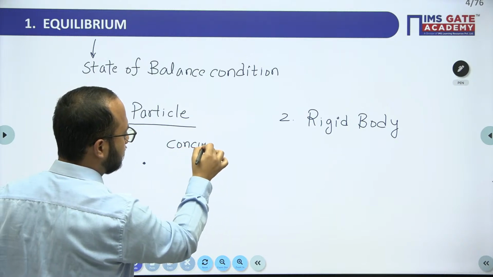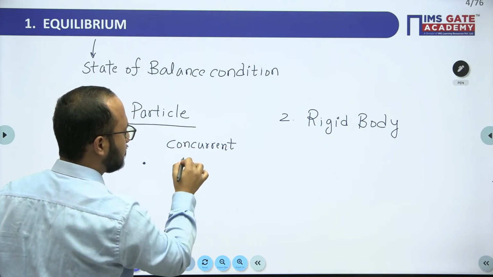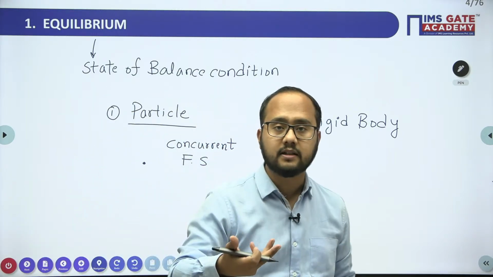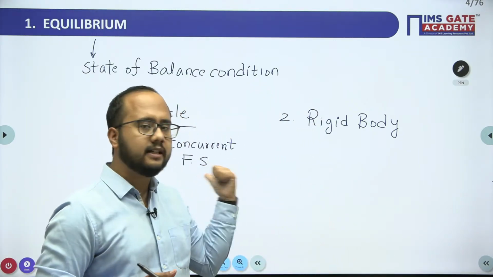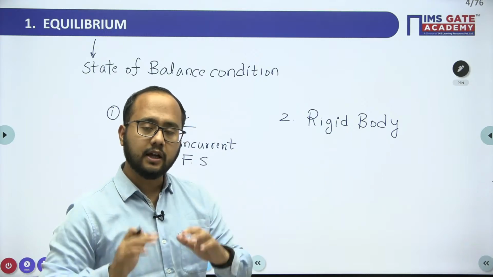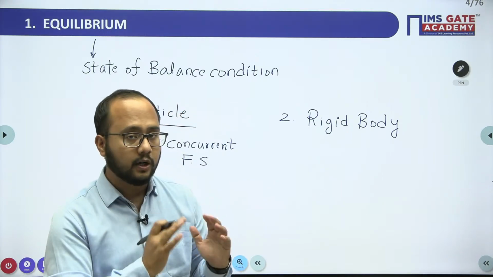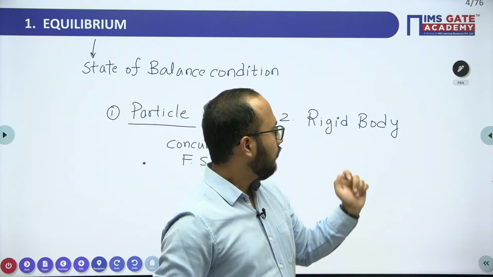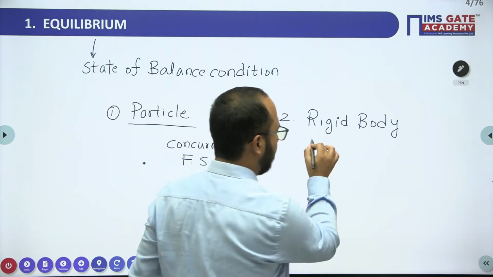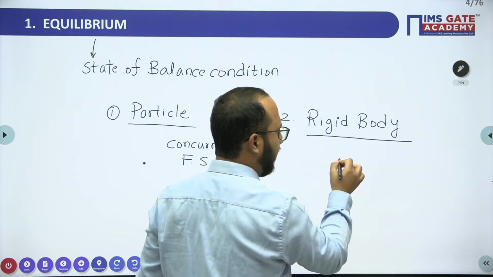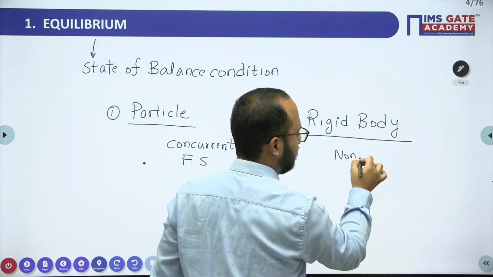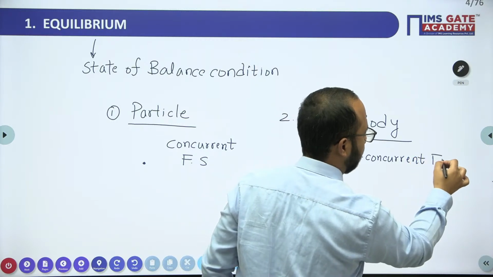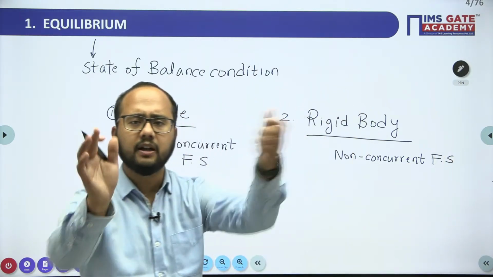Try to understand this point: a concurrent force system will always be applicable for a particle. There will not be any kind of moments, because only a point is there, so how can there be a moment? This is a very important point. Only a concurrent force system is applicable for the particle. Now for the rigid body, obviously the dimensions will be there, so we have a non-concurrent force system. That is a very important point.